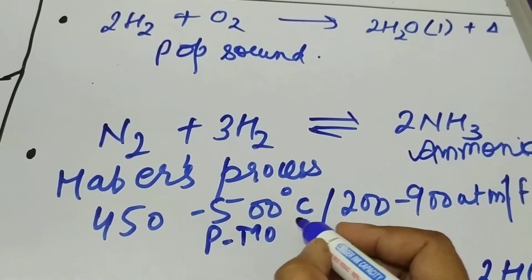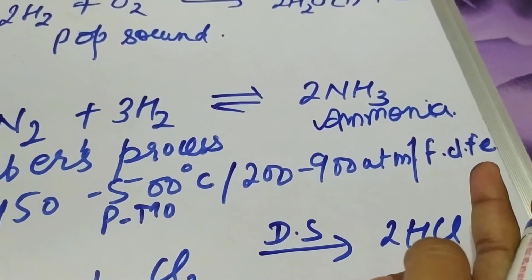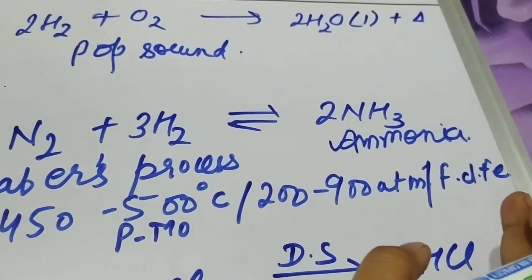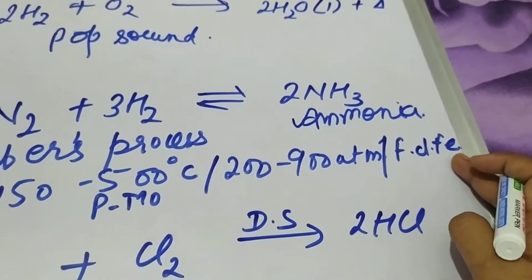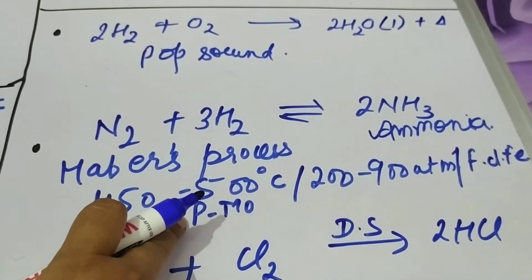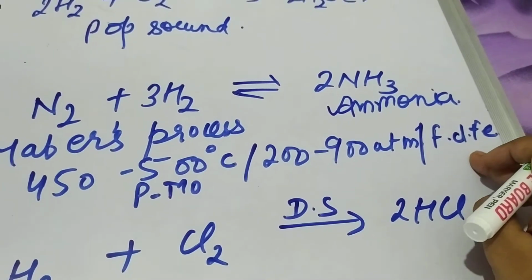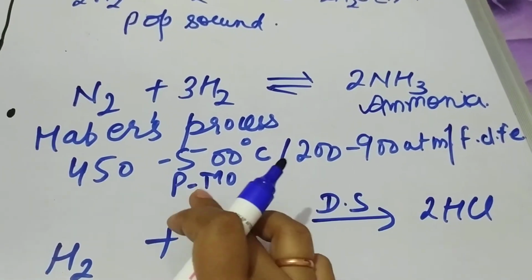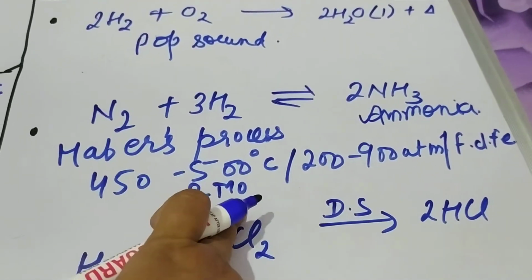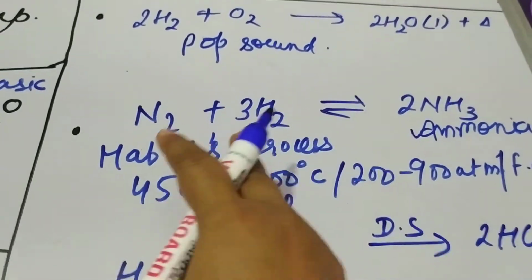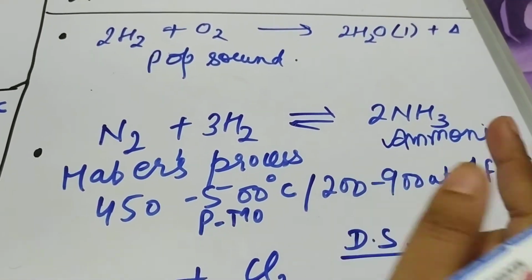Now, what is a catalyst and a promoter? A catalyst is the one which increases the rate of the reaction, but itself remains unused in the reaction, and a promoter is a compound which increases the efficiency of the catalyst. The power of the catalyst is increased by the promoter. So here the promoter used is molybdenum, and this process is called Haber's process, in which two elements combine to form a new compound.